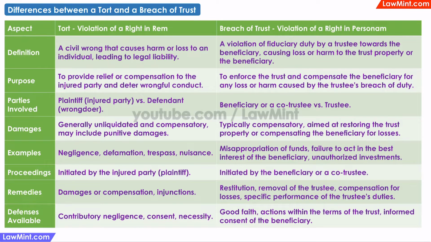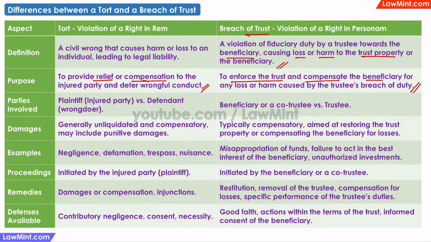A tort is defined as a civil wrong that causes a harm or a loss to an individual. On the other hand, a breach of trust is a violation of fiduciary duty by a trustee towards the beneficiary, thereby causing a loss or a harm to the trust property or to the beneficiary. The purpose of a tort suit is to provide relief or compensation to the injured party and also to deter wrongful conduct. A breach of trust suit aims to enforce the trust and to compensate the beneficiary for any loss or harm that is caused by the trustee's breach of duty.